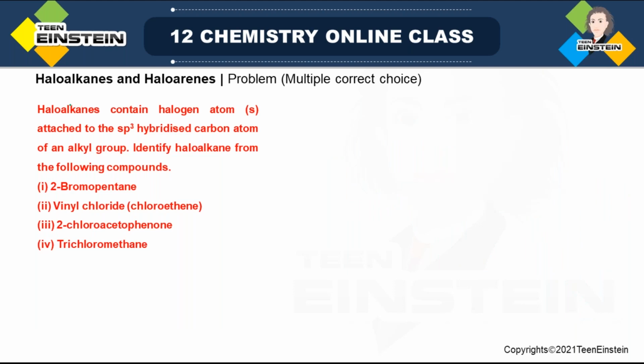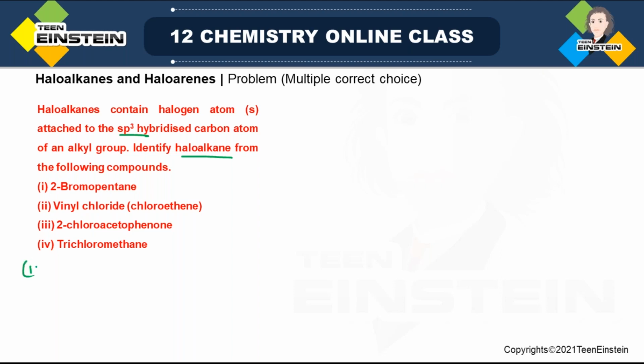Multiple correct choice. Haloalkanes contain halogen atom attached to sp2 hybridized carbon atom of an alkyl group. So that we know. But you have to identify haloalkane from the following compounds, and it may be that more than one is under haloalkane. More than one may be correct. So we will draw all the structures.